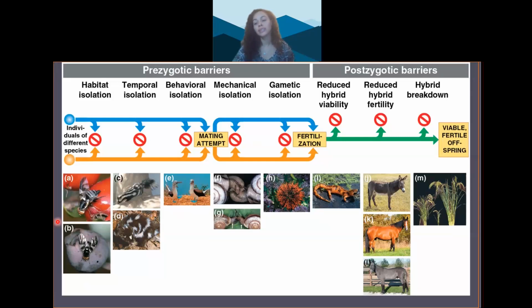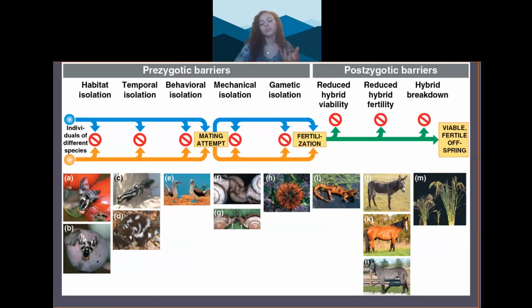Now, before I explain gametic isolation, I want you to listen to the word gametic. Do you hear the root word? Gamete? Like eggs and sperm? This is when the sperm of one species can't fertilize the eggs of another species. Even if they're mating at the same time and the sex organs are compatible, the sperm may not be able to survive in the reproductive tract of the female.